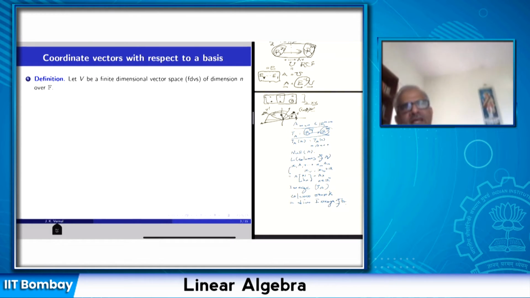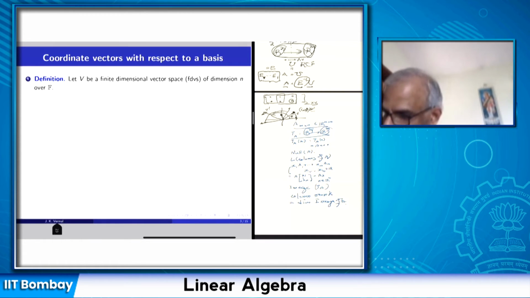So every element of a vector space, whether it is a function or a matrix or a vector, will acquire a coordinate vector, and it will be a unique vector. And then we can do computations using these coordinate vectors. So it is defined with respect to a basis. So let's see how it is done.